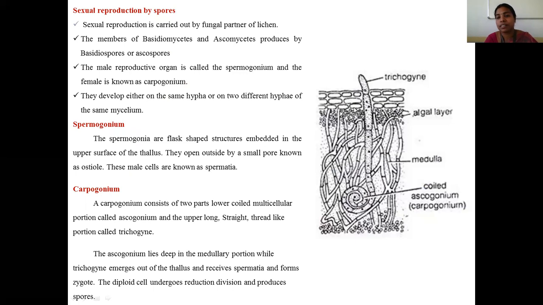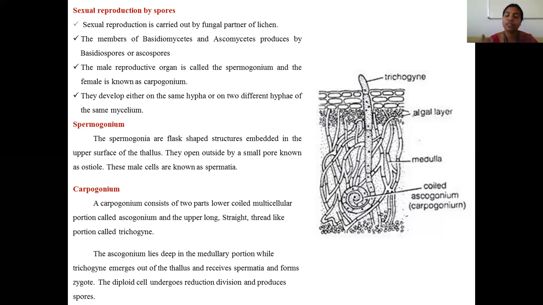What happens during fertilization? The spermagonium, which is also flask shaped, is present in the upper cortex. When the sperms mature, what happens? The flask-shaped spermagonium has an opening at the tip of the flask. That opening we call the ostiole. Once the sperm cell matures, it releases the spermatia. The trichogyne, at that time, produces some mucilaginous substances to attract the sperm cell. Once the sperm cells are attracted towards the trichogyne, it enters into the female gamete. The sperm cell fuses with the functional nuclei and forms a zygote.